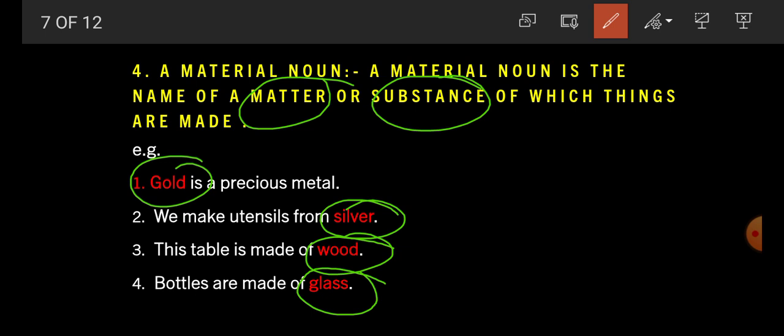So, what is a material noun? A material noun is the name of a matter or substance of which things are made. Here, example number 1, gold is a type of substance that is used for making jewelry or ornaments. Silver is used for making ornaments or utensils. Wood is used for making furniture and other things. Glass is used for making bottles or other utensils. So a material noun is the name of a matter or substance of which things are made.